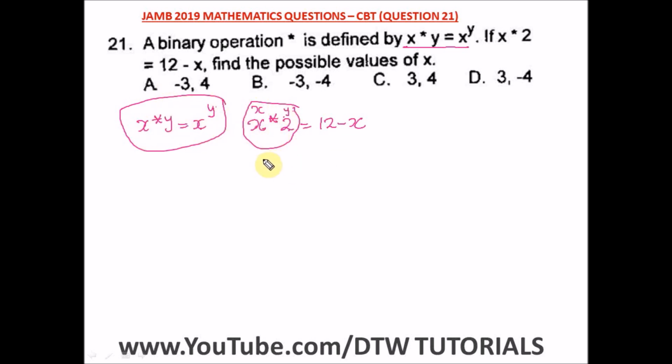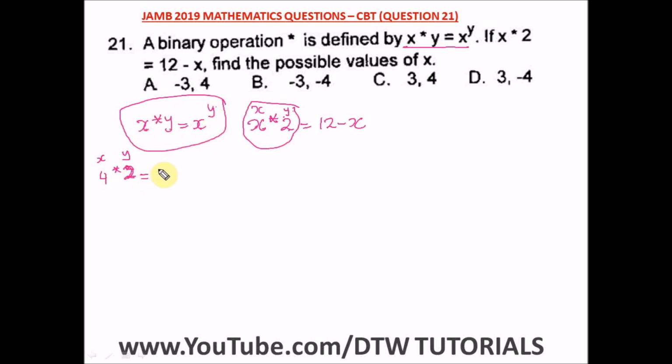All right, I hope you remember your binary operation. It is quite easy. I think when I was writing my WAEC, I found this quite difficult, but it's the easiest topic. So you just need understanding. Just perform the way you see this particular binary operation. x star y is equal to x raised to power of y. So wherever you see anything, this might not be x and this might not be y, this might be something different, maybe 4 star 2. So it means that this is x and this is y from this particular operation defined.